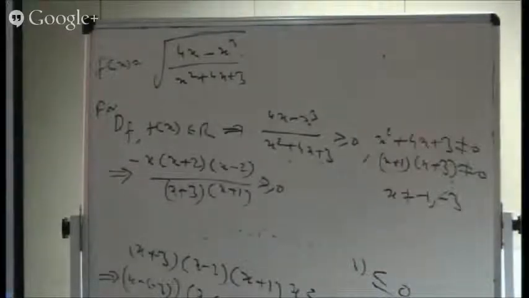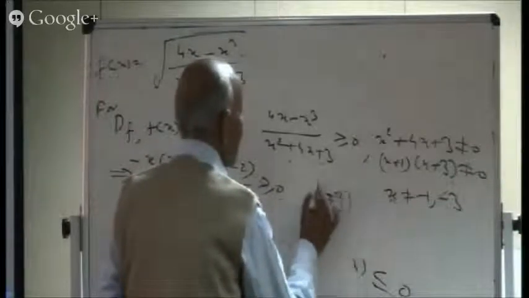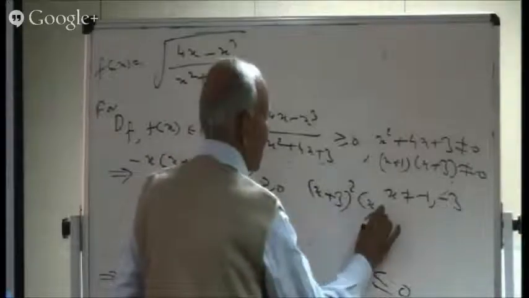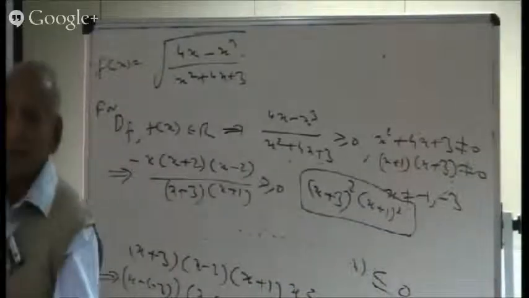Is it all right? Now, I don't want to raise cases. If I raise cases, there are so many cases, and I will be caught up in just 2 hours of work. I am not going to raise the cases. Now you know the process behind it. What is to be done? How to get rid of this denominator? We shall multiply by the square. So we shall multiply by x plus 3 whole square as well as x plus 1 whole square. I will be multiplying by x plus 3 whole square into x plus 1 whole square.